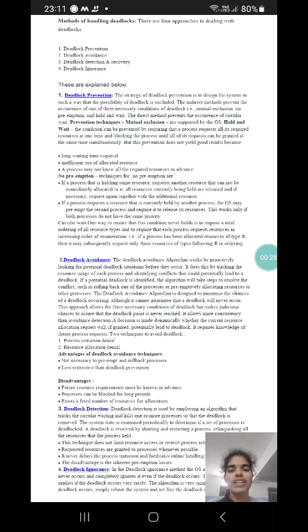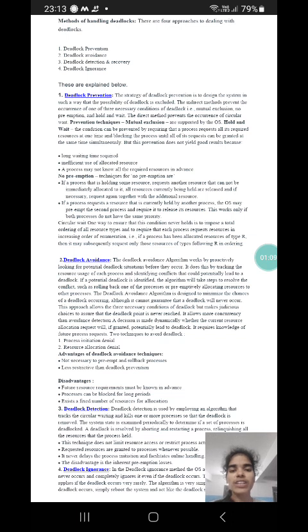First, deadlock prevention. The strategy of deadlock prevention is to design the system in such a way that the possibility of deadlock is excluded. The indirect methods prevent the occurrence of one of the 3 necessary conditions of deadlock, that is mutual exclusion, no preemption, and hold and wait. The direct method prevents the occurrence of circular wait. Prevention techniques: mutual exclusion is supported by the OS. The hold and wait condition can be prevented by requiring that a process requests all its required resources at one time and blocking the process until all of its requests can be granted simultaneously.